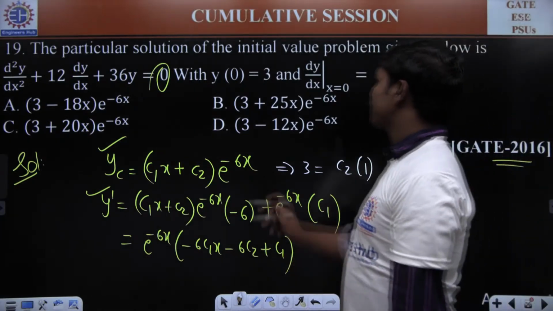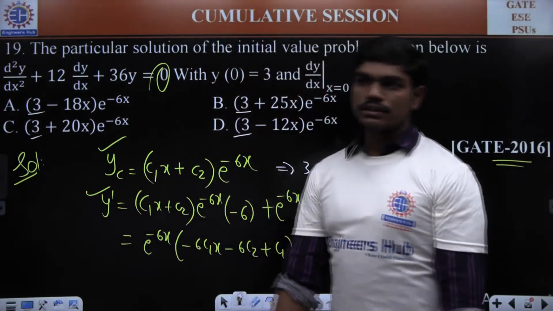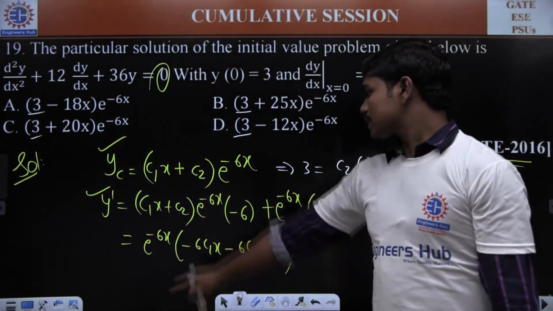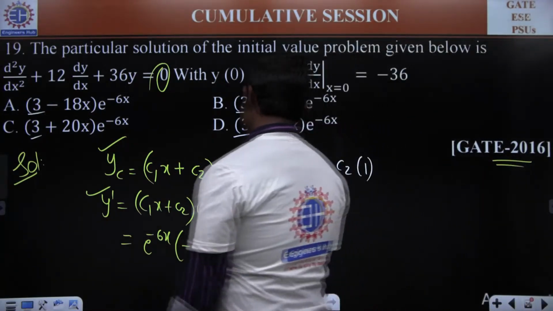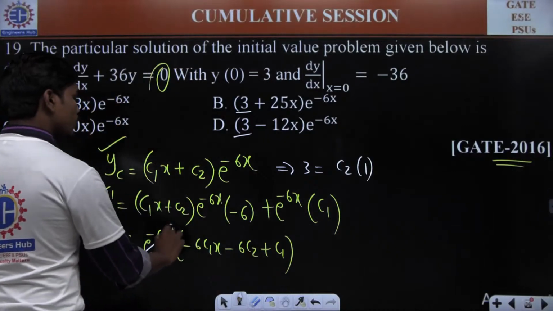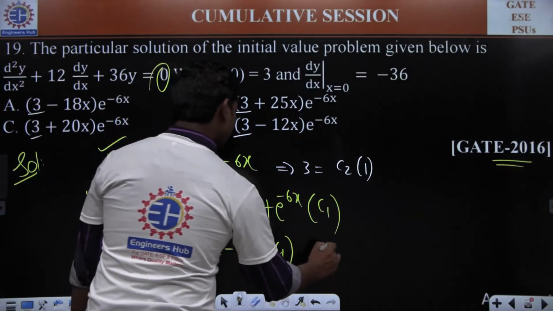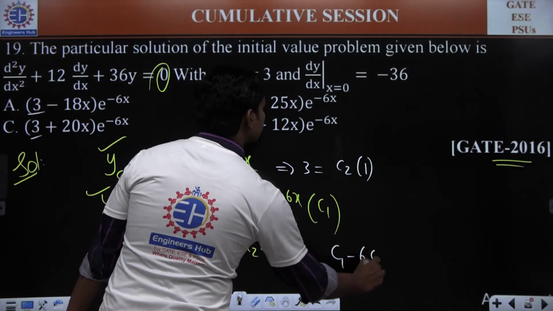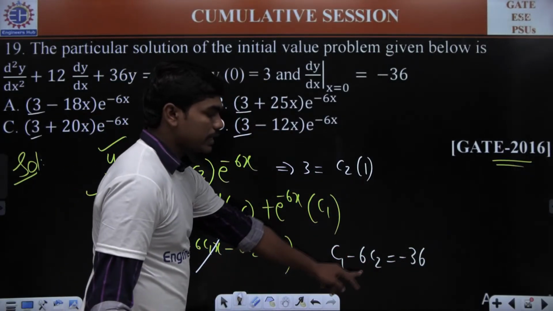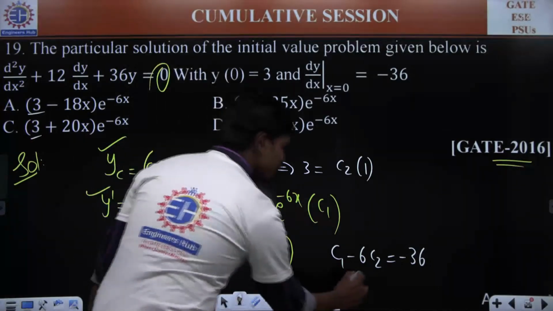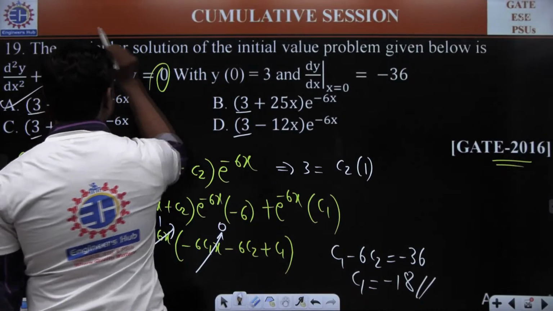And of course, here they have given the constant value as 3 in all the cases. So try to calculate the value of c1. You know this dy by dx at x equal to 0. Whenever you put x equal to 0, this term is 1 and this term is 0. So 1 into c1 minus 6c2, c1 minus 6c2 is equal to minus 36. Okay. So c2 value is 3, so this is 18. So minus 36 plus 18, which means c1 is equal to minus 18. So 18 is here. So option A is the correct answer.